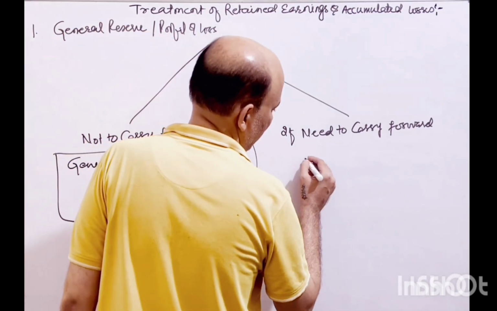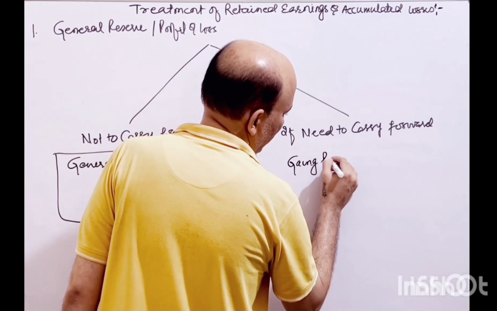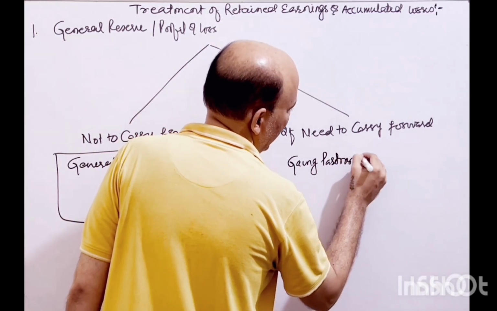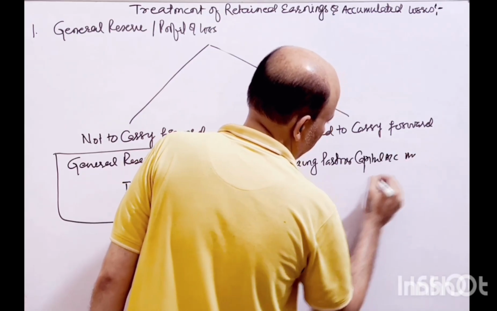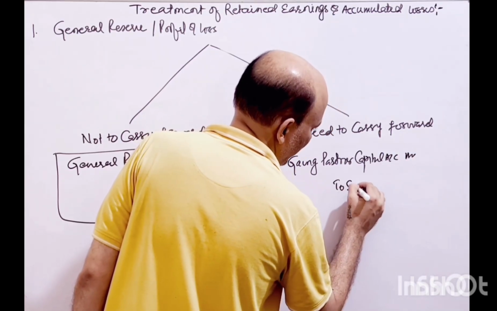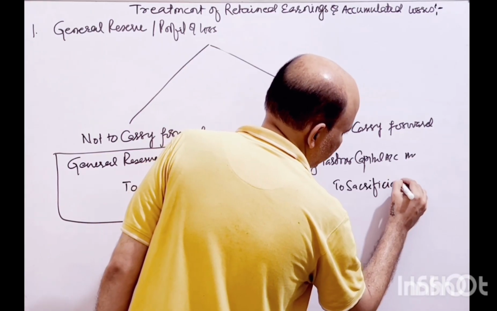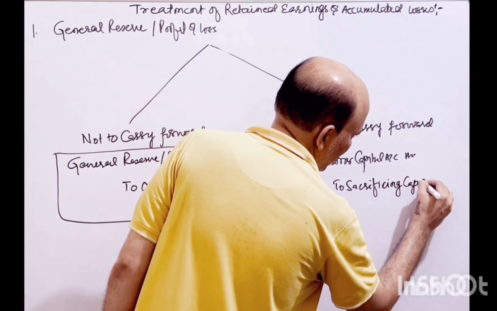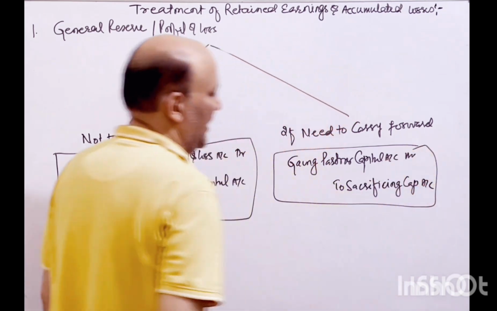Then again the adjustment entry would be the same: gaining partners' capital account debit to sacrificing partners' capital account. So this would be the adjustment entry, and for that matter you have to find